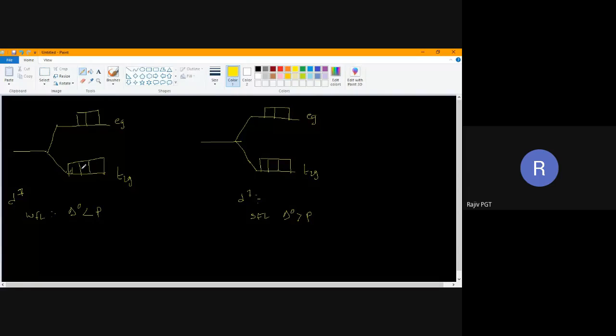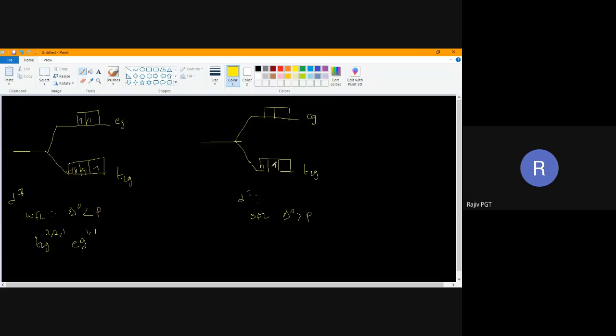Now first electron here, second electron here, third electron here. Where do I place the fourth electron? T2G or EG? EG. Fifth electron? EG. Sixth electron? T2G. Seventh electron? T2G. So I'll write its configuration representation. T2G 2, 2, 2 for weak field, EG 1, 1. Thank you.